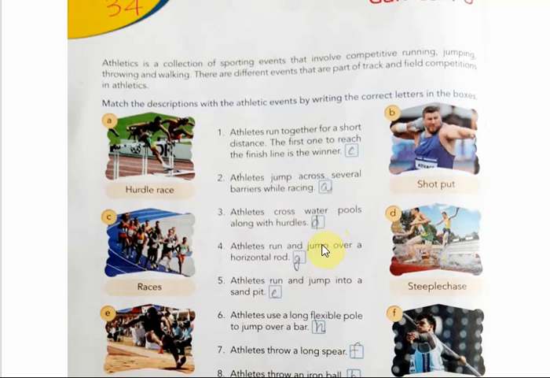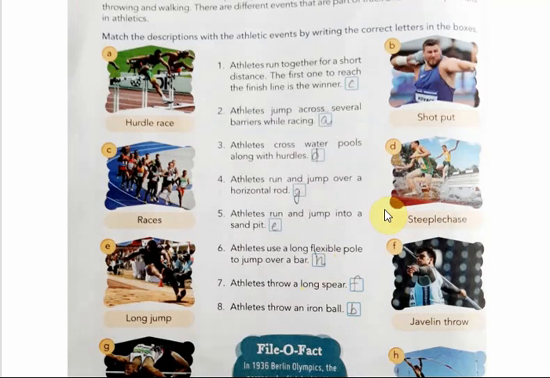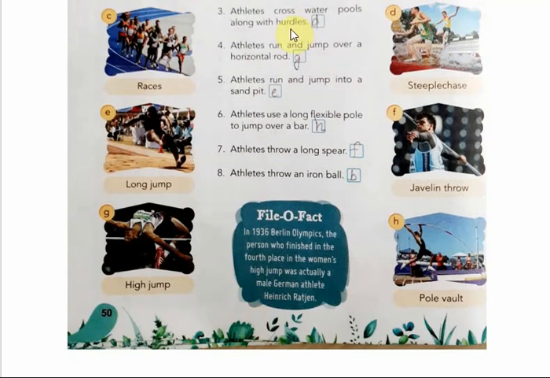Now moving on to the next: athletes run and jump over a horizontal bar. In this game, the athletes have to run and jump over a horizontal bar, and the option is G, that is high jump. The answer is high jump, option G. You can see the horizontal bar. The athletes have to jump over it, and it is also a track and field event.